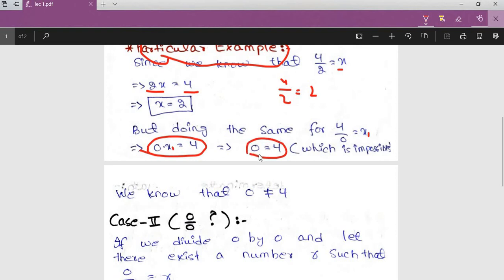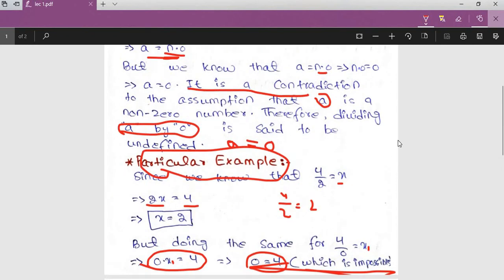But how can 0 be equal to 4? This is impossible. So the same is the case over here: a is equal to 0. Yes, it is a contradiction to the assumption that a is a non-zero number, and we proved that a was equal to 0.